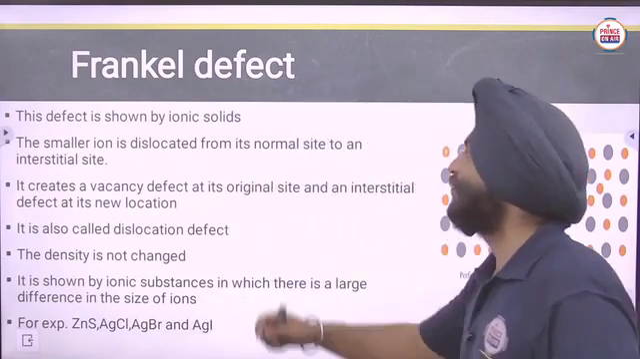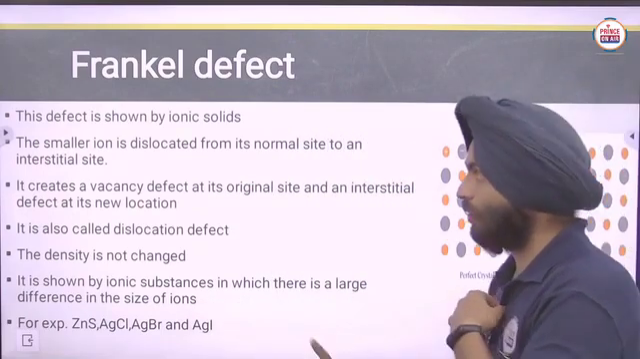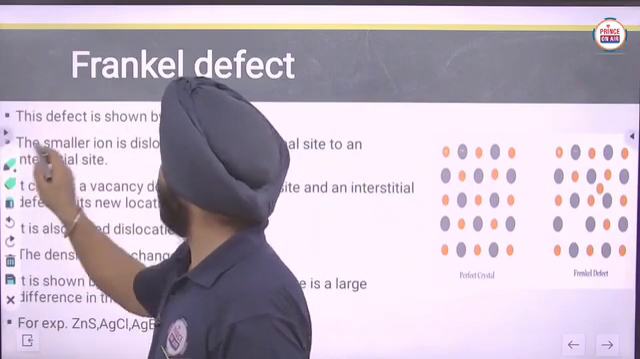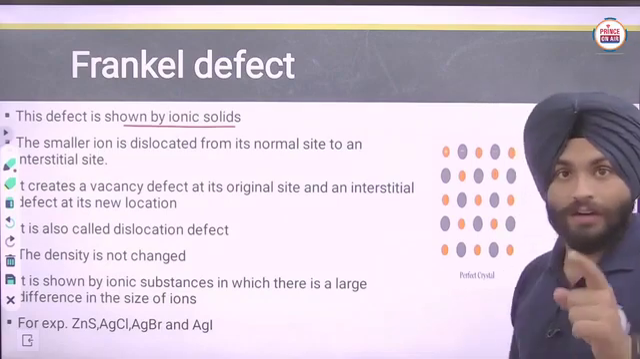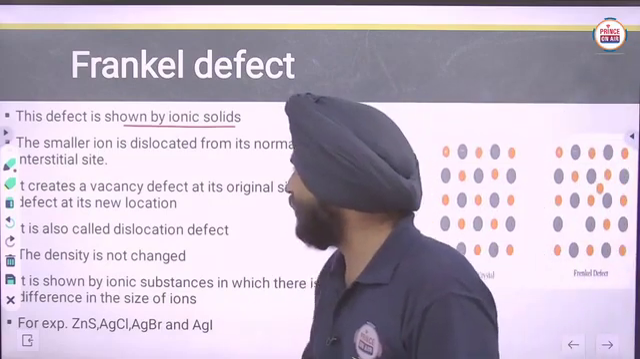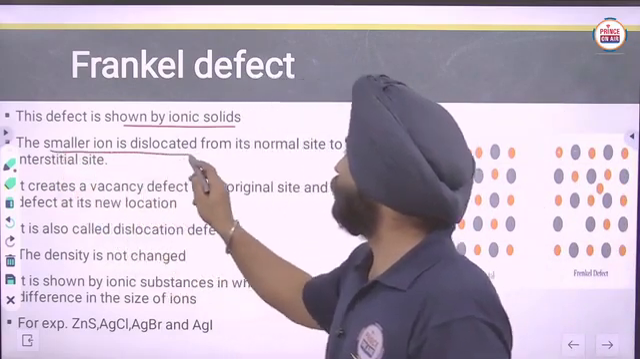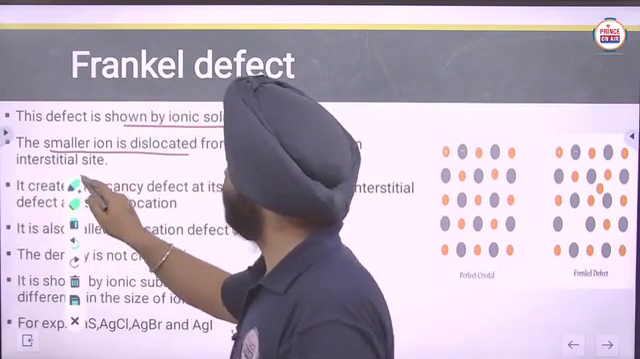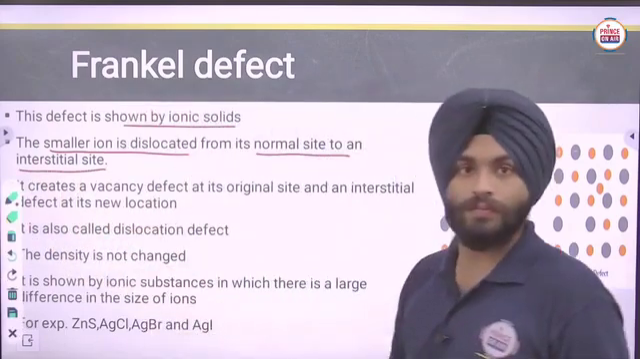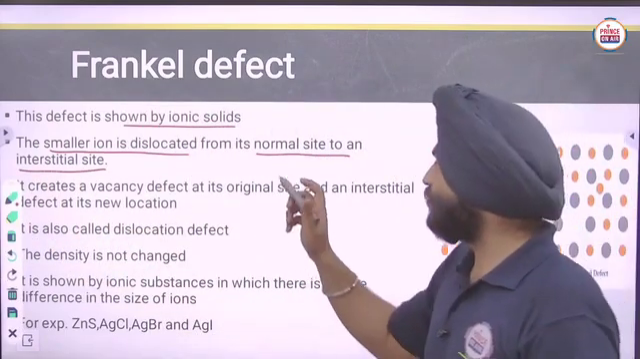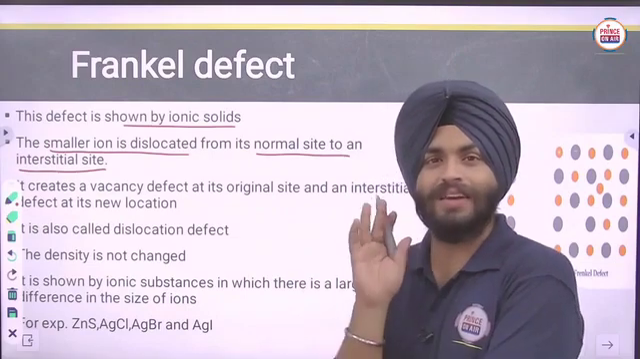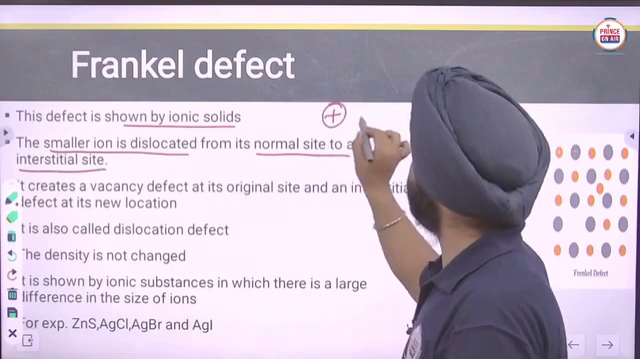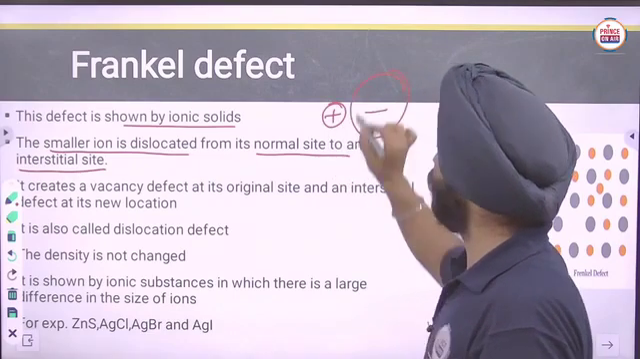So this defect is shown in ionic solids only. Listen carefully, in this case the smaller ion is dislocated from its normal site to the interstitial site. Clear? Is the smaller ion of positive charge or negative charge? Yes, positive charge. Positive ions are of smaller size, and negative ions are of bigger size.